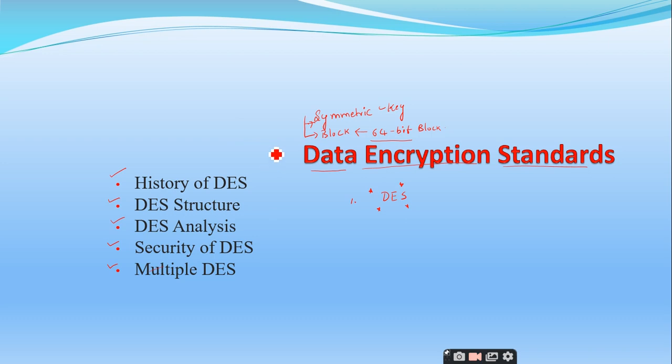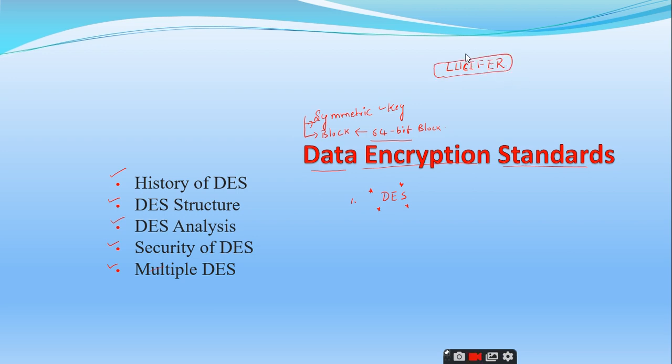Coming to the history of DES, as I told, this is treated as the first and foremost encryption algorithm which comes under the category of symmetric key cryptography as well as block cipher. Initially the name of DES was not DES; it was renamed. Initially there was a block cipher called Lucifer.